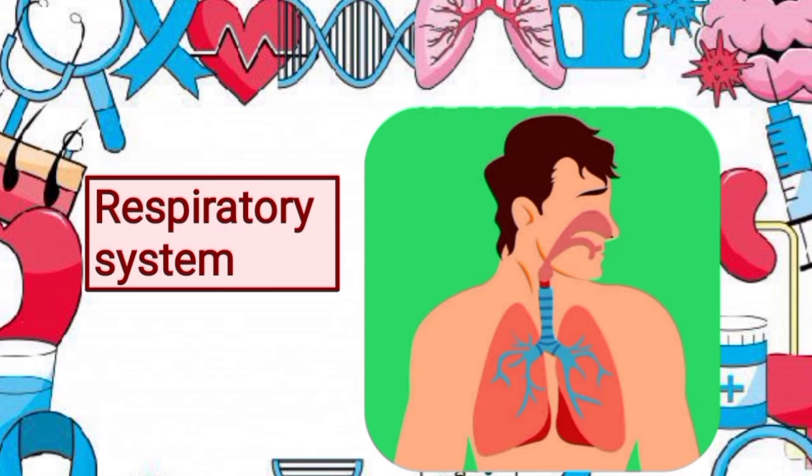So the respiratory system, also called the gas exchange system, is the body getting rid of carbon dioxide and taking in oxygen. Carbon dioxide, a waste product, goes out of the body, while oxygen, which the body needs, comes in. So we need to breathe in air in order to live. So that is the importance of the respiratory system.